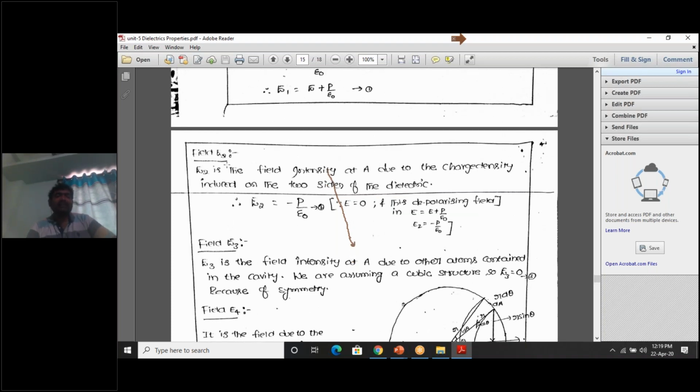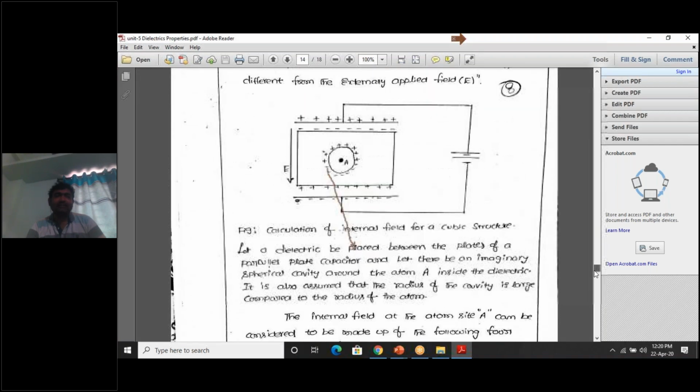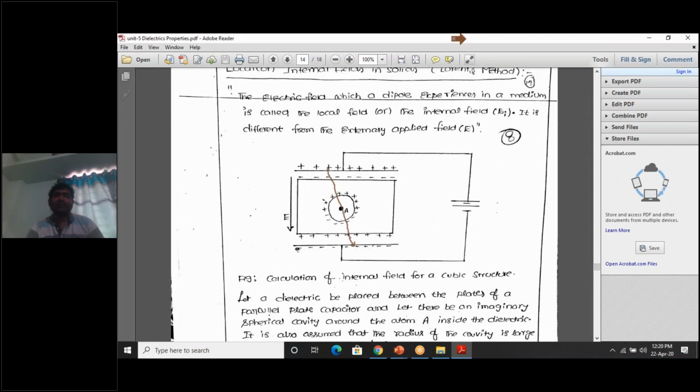Okay. Next, calculation of field E2. So the next question is how the E2 field will be created. So this is the E1 field. Now I am going to explain how the E2 field will be created. E2 field will be created like this. This is the E2 field.